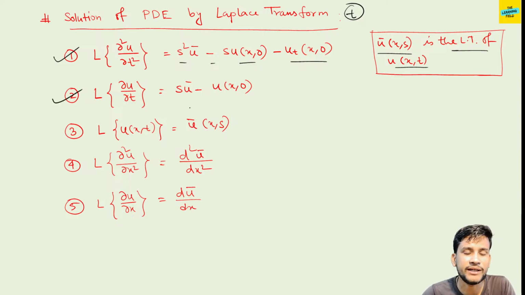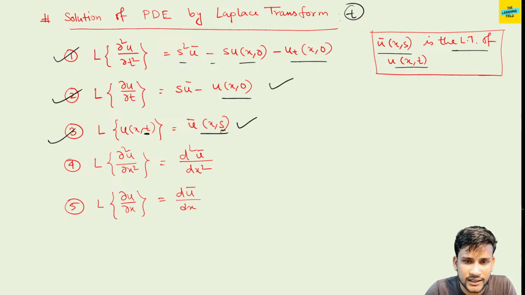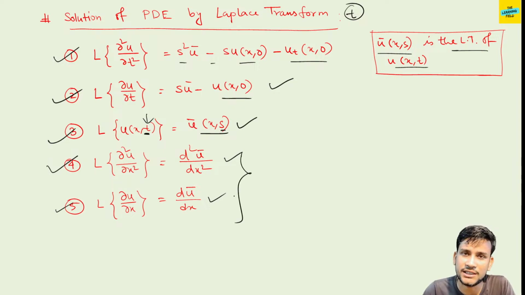L of u(x,t) equals u bar(x,s), t is changed into s. So we are taking the Laplace transform for the variable t. Then for x, it is ordinary differentiation: L of del2 u del x2 equals d2 u bar dx square, L of del u del x equals d u bar dx. Fine. So these do not change, just u is changing to u bar. That is the Laplace transformation of u is u bar.